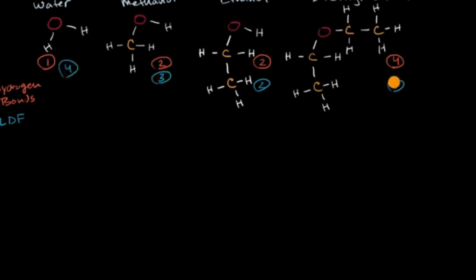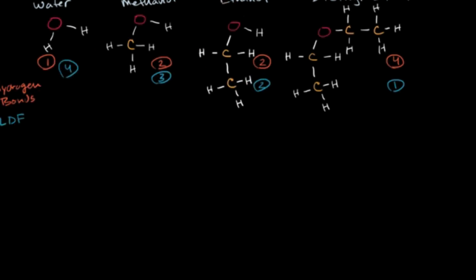How did I know that? Well, you literally can take atoms away from the diethyl ether to get to an ethanol, and you can literally take atoms away from that to get to a methanol, and you can literally take atoms away from that to get to a water. So we know that this is the order of molar mass. And so London dispersion forces, I wouldn't make that change the ranking between water or diethyl ether because these are going to be a lot weaker than those hydrogen bonds, but they can be useful for the tiebreaker between ethanol and methanol.